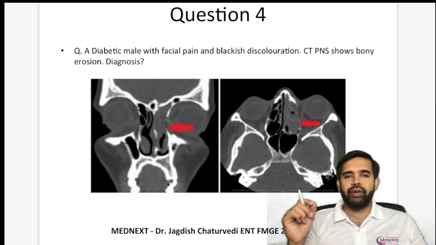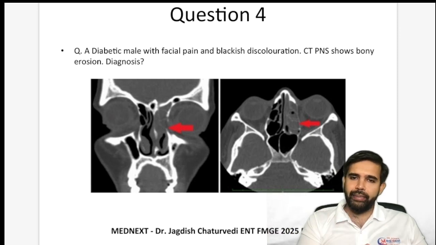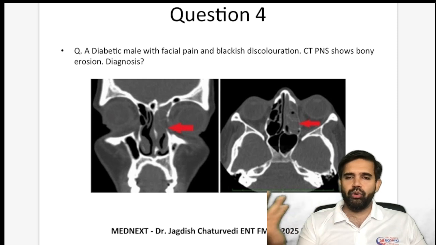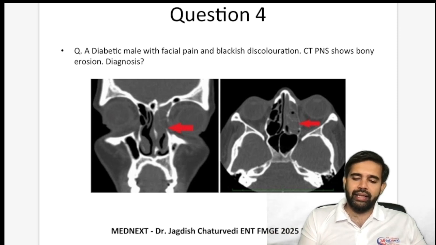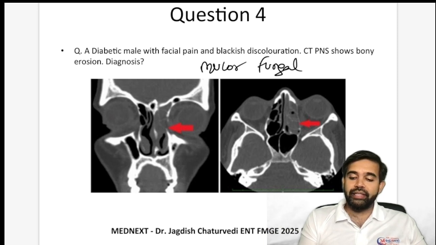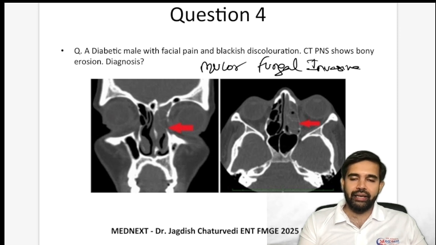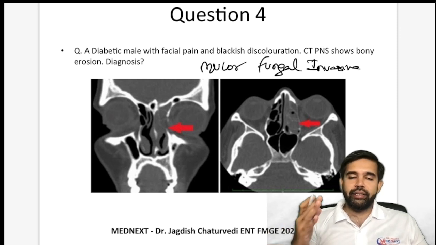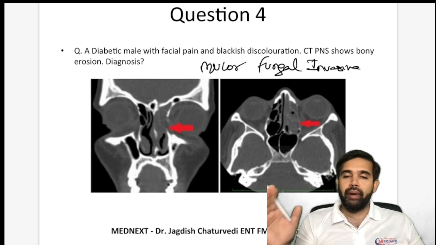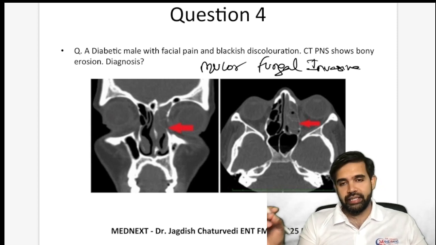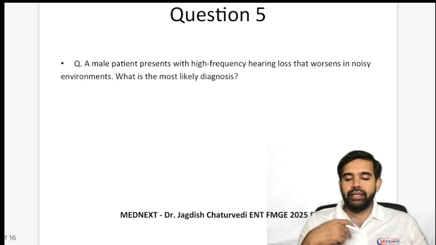Diabetic male with facial pain and blackish discoloration. So diabetes is the clue. Blackish discoloration during COVID, mucormycosis was always there, and bony erosion is also seen. So anything that is sounding like mucor or invasive fungal rhinosinusitis, any of these words would be there, that would be the answer. It is not sinusitis, it's not allergic rhinosinusitis. It is going to be something that is pointing to mucormycosis or invasive fungal disease. वो option है, that would be the correct answer.